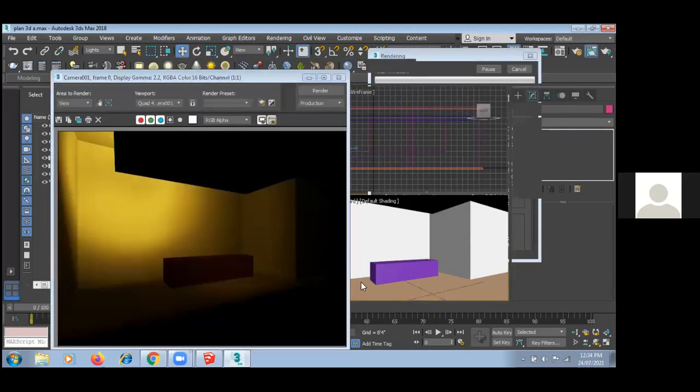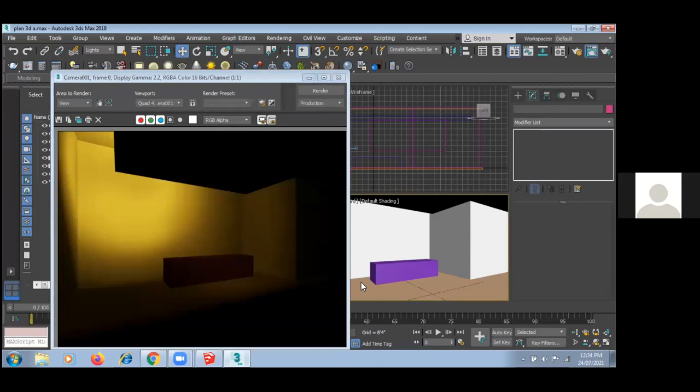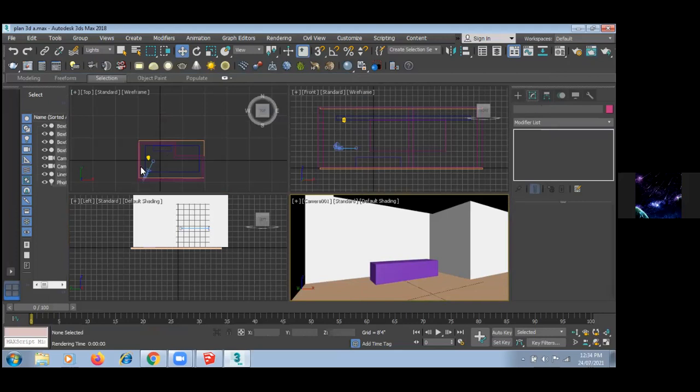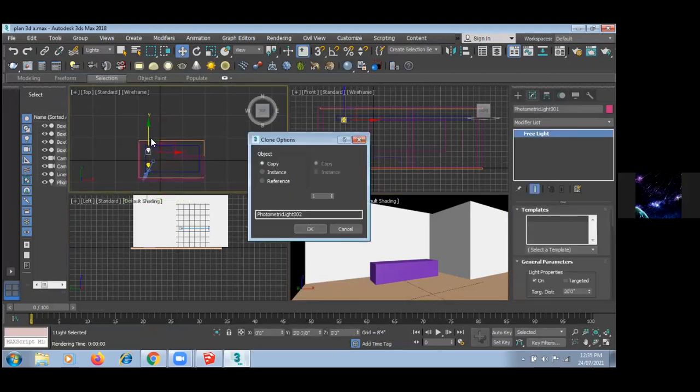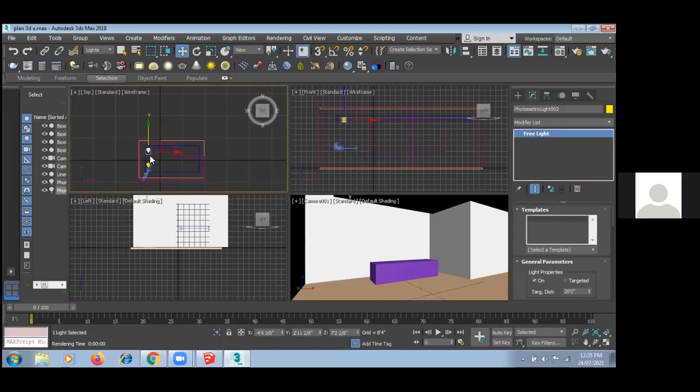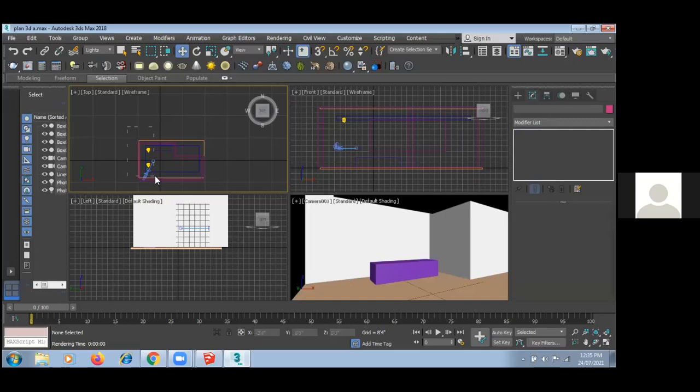Can you see the light effects? Yes, sir. Okay. Now I am with the shift, you can drag. So you have copy and instance. Instance means if I change my original object, then the duplicate object will also get the same effects. Okay. So now I am creating 2 lights, or I want 4 lights, so I can create here.